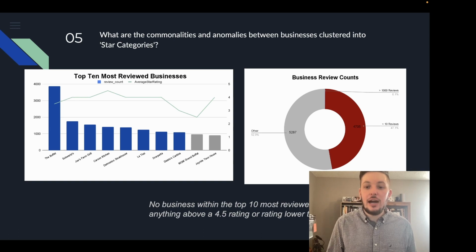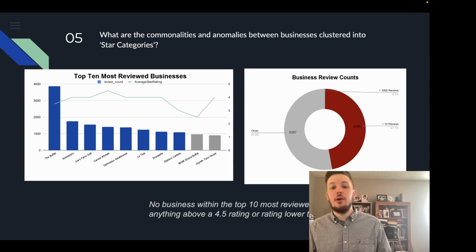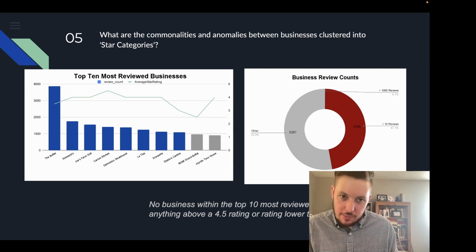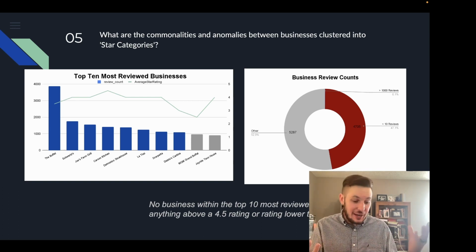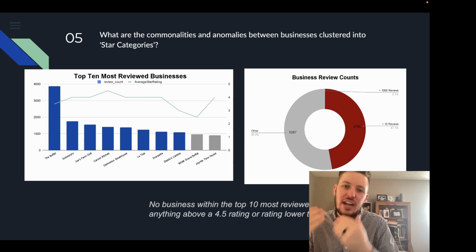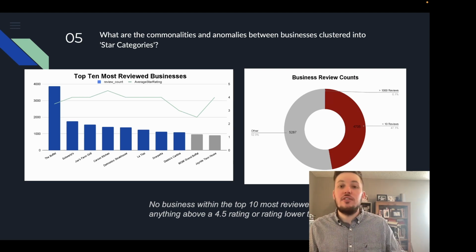No businesses within the top 10 most reviewed on Yelp had anything above a 4.5 or lower rating than 2.5. So there's a narrow gap for what this data set has based off of what users have given up about businesses. And again, it doesn't align with the hypothesis that I had, that there were going to be more businesses that would be closed and more businesses that would have much more negative reviews, and that was going to vastly overshadow the number of reviews.